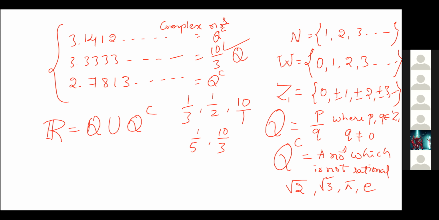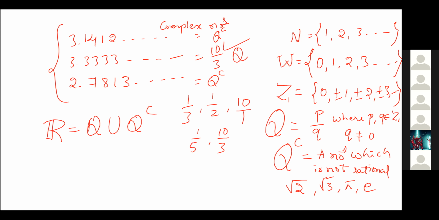This is the biggest set. Even if you consider irrational, that is also real. Rational number, that is also real. Integer, whole number, natural number, all are also real.